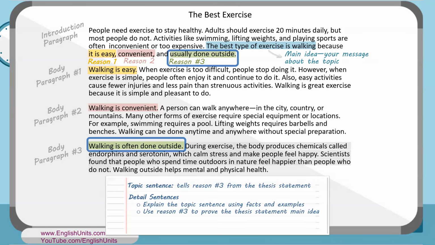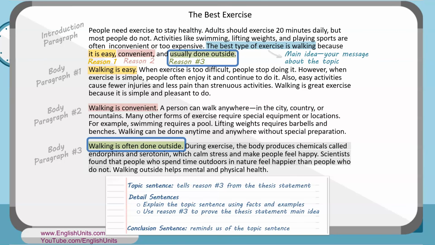Let's read our detail sentences. During exercise, the body produces chemicals called endorphins and serotonin, which calm stress and make people feel happy. Scientists found that people who spend time outdoors in nature feel happier than people who do not. Do you see how these sentences explain why we mentioned that walking is done outside? And you also see how these detailed sentences help prove that walking is the best type of exercise. It's better than other types of exercises that cannot be done outside.